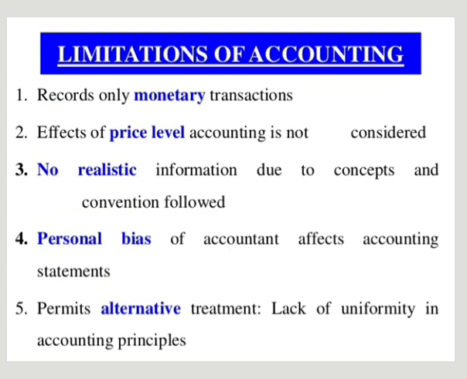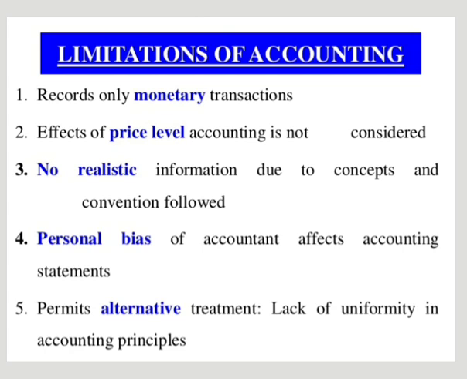Limitations of accounting. Accounting records monetary terms only. It does not record non-monetary items such as the employee's skill, performance, talents, etc. So it records only the monetary transactions, that is, those which can be expressed in terms of money.